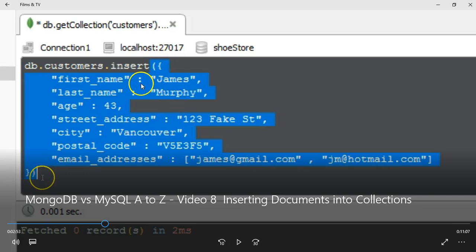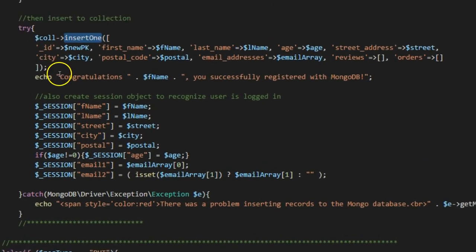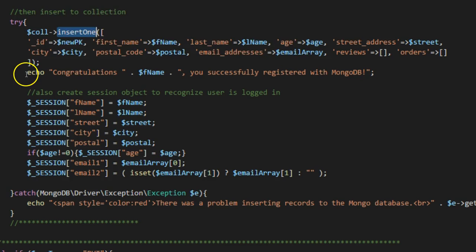And the other difference is you can see we're using these colons to separate the key value pairs, just like a regular JavaScript object. But with the PHP driver, you're actually using this double-lined arrow here. But I suppose apart from that, everything else is the same. And just a quick note, we're using the insertOne method instead of insert here. So we're trying to do this. If it's successful, then it will echo congratulations, using the first name variable, you successfully registered.